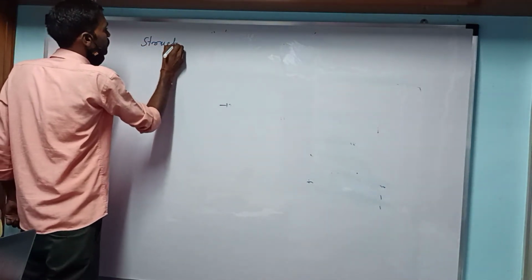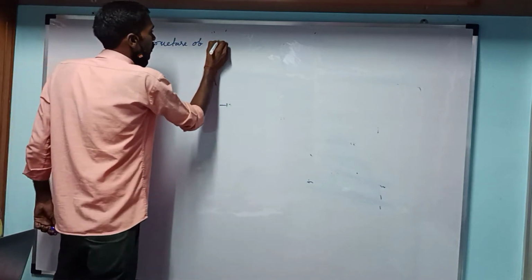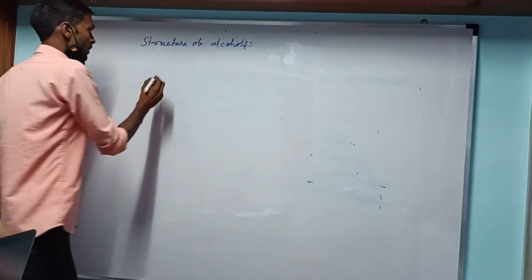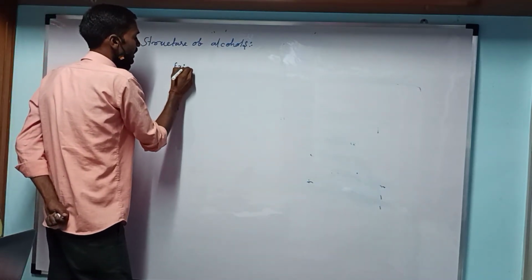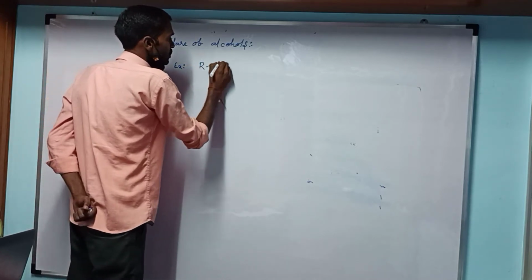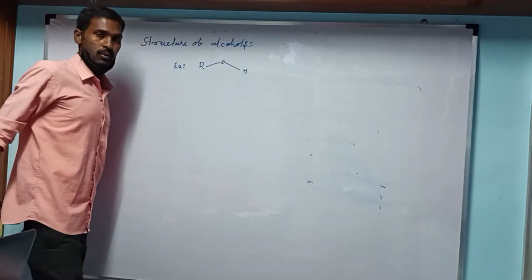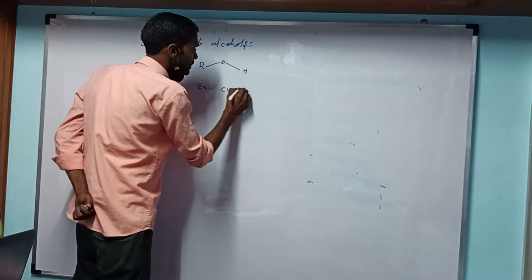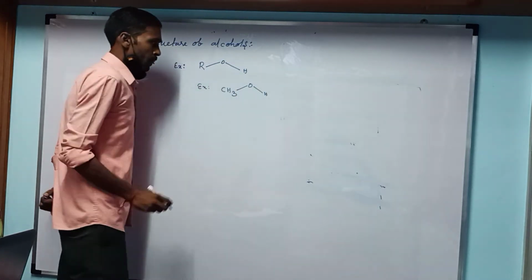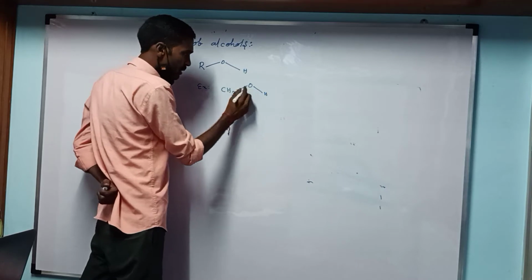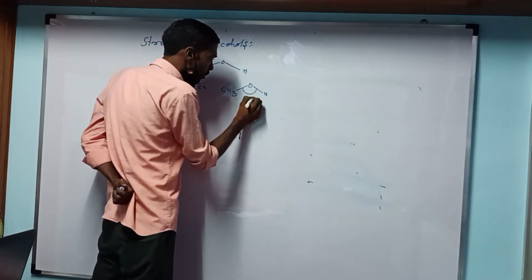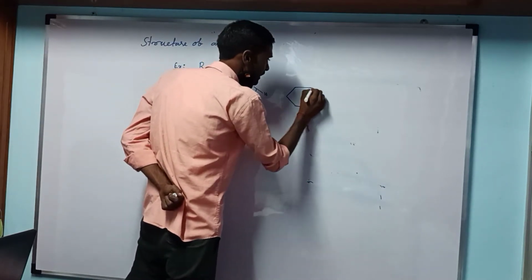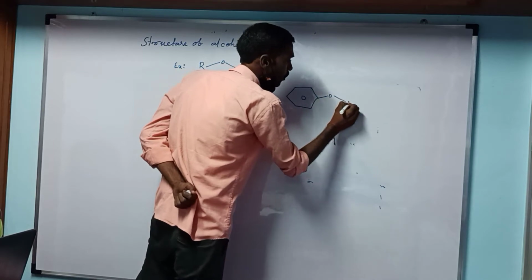Structure of alcohols. The OH group is attached to R, for example R-OH, and another example is CH3OH. Here the bond angle of carbon to oxygen to hydrogen is 108 degrees. Aromatic alcohols have a benzene ring containing the OH group.